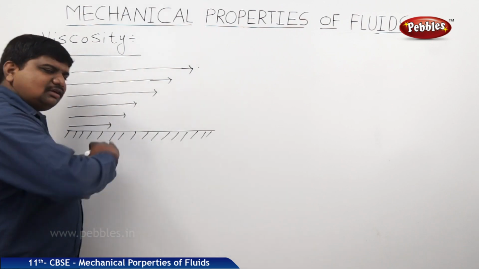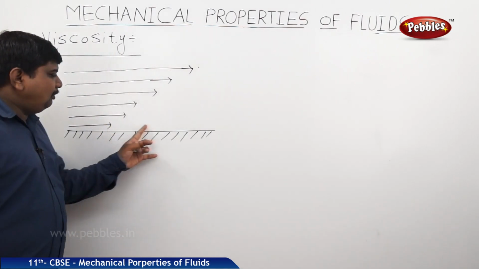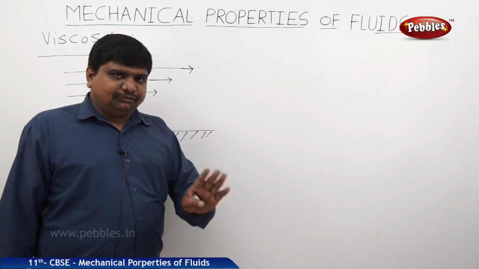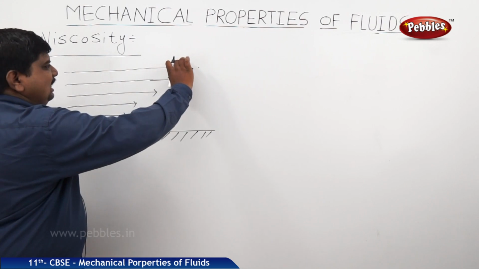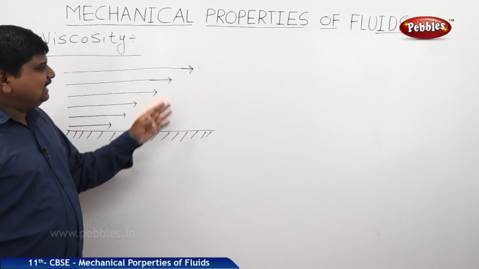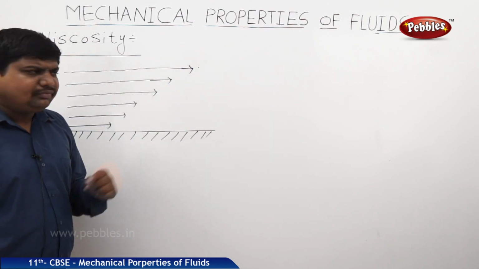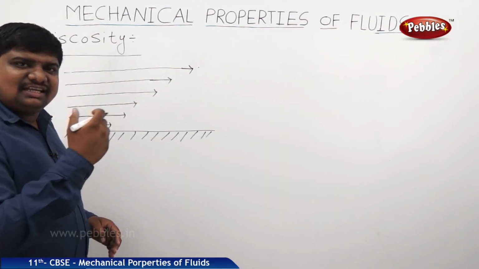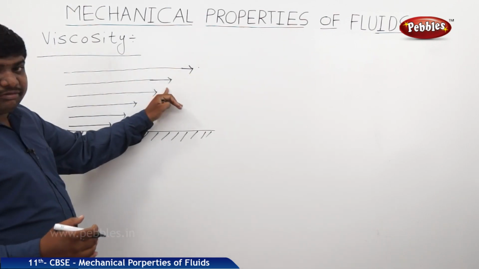Means all the layers are not moving to equal distances, not moving with equal velocities when they are poured on the horizontal surface. In this case, we are neglecting the frictional force. We are not calculating the frictional force. Still, one layer is proceeding further, but the very next adjacent layer is not proceeding that much further. It is simply a slide of it. What is the reason? One layer wants to move further. The internal tangential force is acting between the layers of the fluid, keeping the next layer backwards.